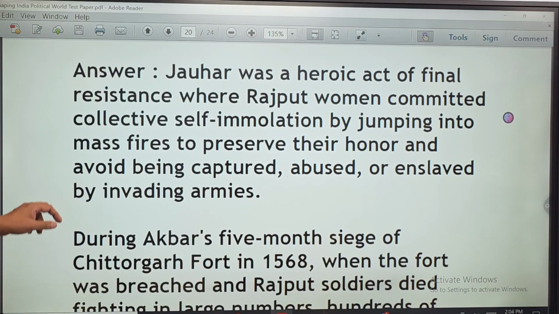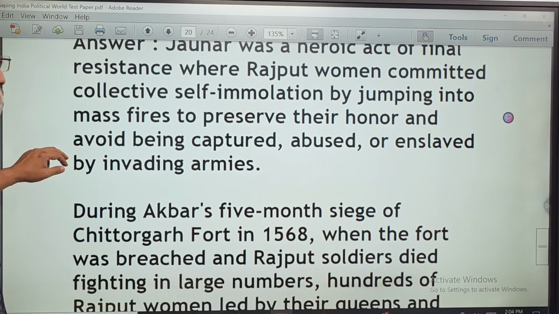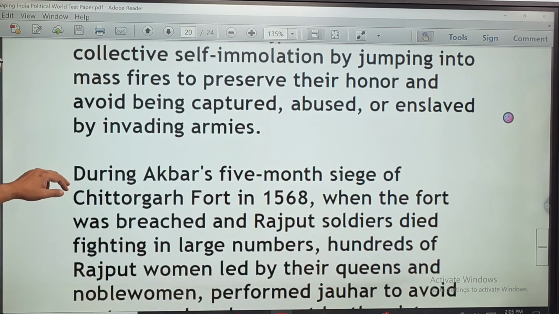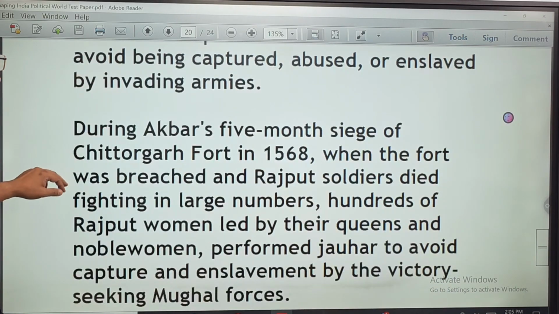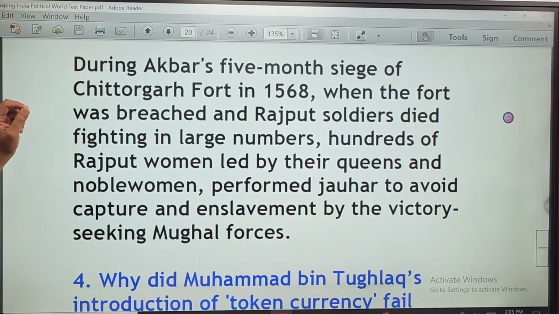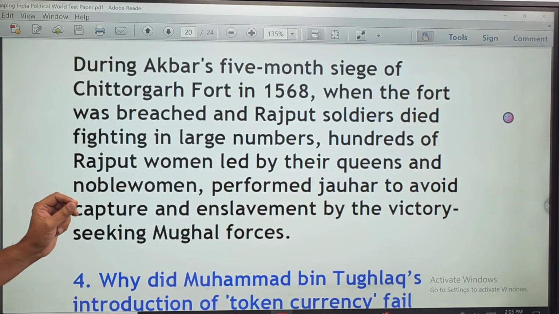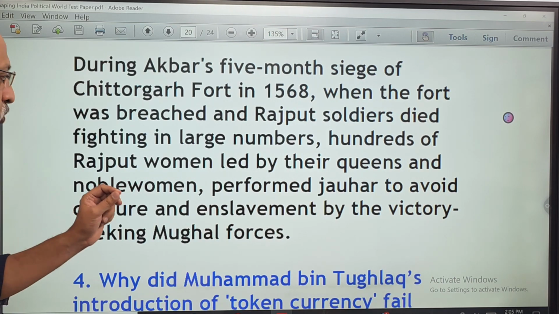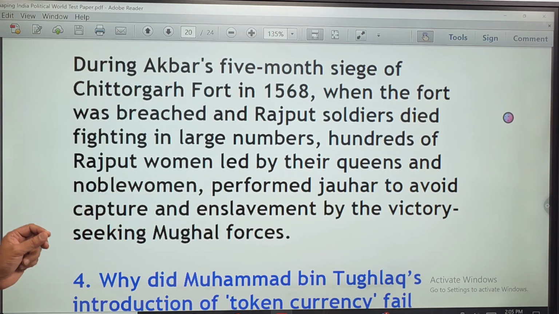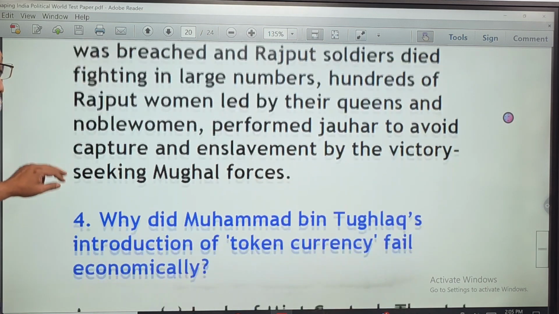women committed collective self-immolation by jumping into mass fires to preserve their honor and avoid being captured, abused, or enslaved by invading armies. During Akbar's 5-month siege of Chittorgarh fort in 1568, when the fort was breached and Rajput soldiers died fighting in large numbers, hundreds of Rajput women led by their queens and noblewomen performed Johar to avoid capture and enslavement by the victory-seeking Mughal forces.